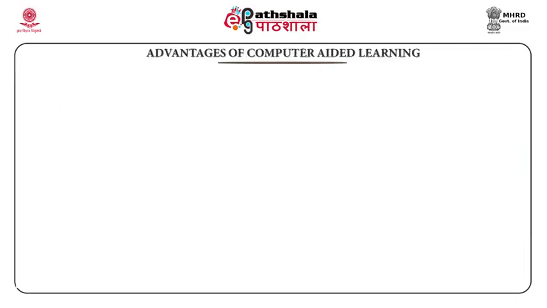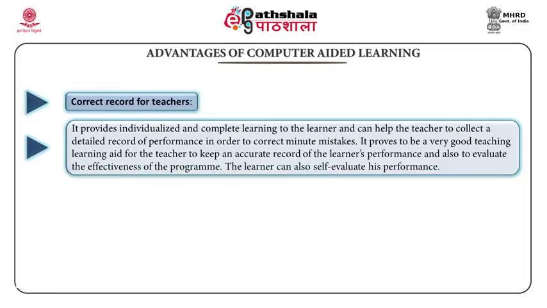Now we will discuss advantages of CAI. CAI gives correct record to teachers. CAI provides individualized and complete learning to the learner. This type of instruction can help the teacher to collect detailed record of performances in order to correct minute mistakes. So it proves to be a good teaching learning aid for the teacher to keep accurate records of learners' performance and also to evaluate the effectiveness of the program. The learner also can self-evaluate his own performance.